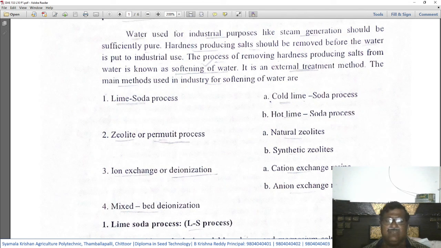The third one is once again divided into cation exchange resins and anion exchange resins. In the ion exchange method, one method uses cation exchange resins, and the other method uses anion exchange resins to remove the hardness of the water. Finally, the fourth one is the mixed bed deionization method.